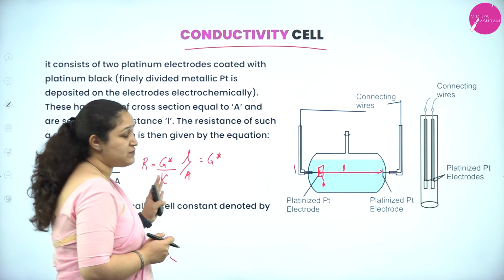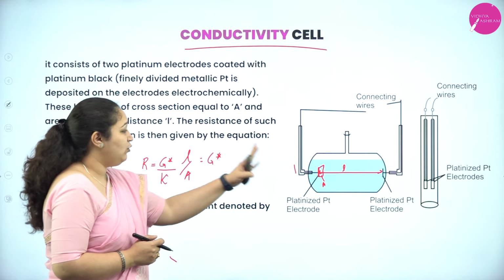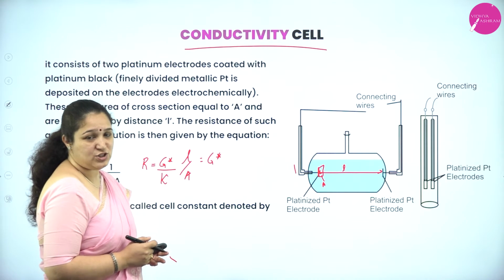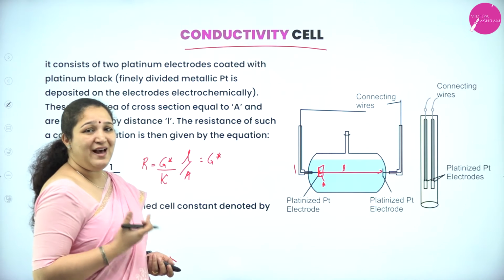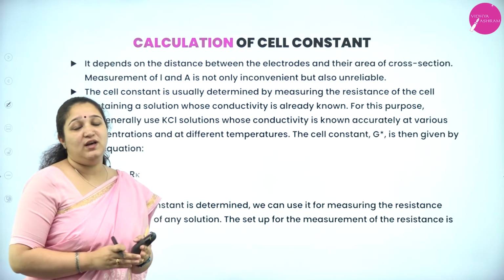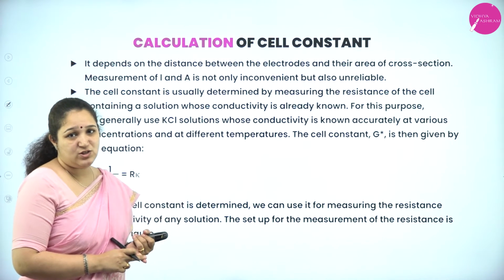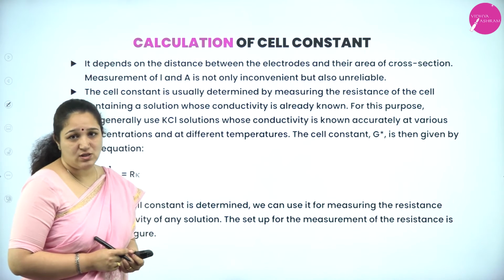But we can of course find out the resistance of the solution if we know the length and the area of cross section of the conductivity cell. Now, how do we actually measure? What are the steps involved? To measure the conductivity of the ionic solution, the first step is calculation of the cell constant.